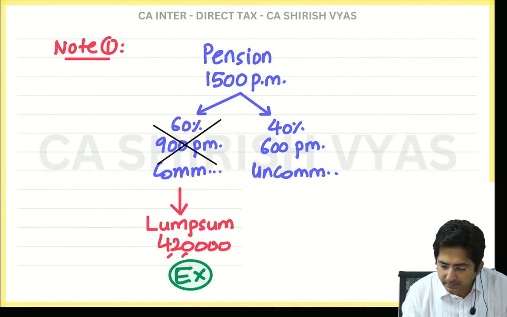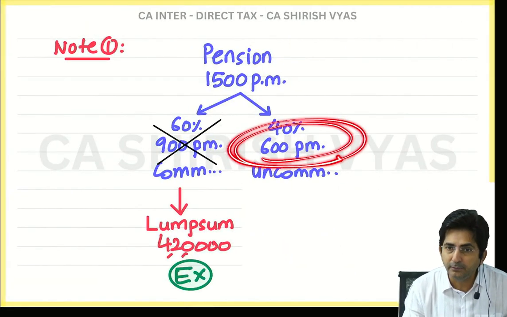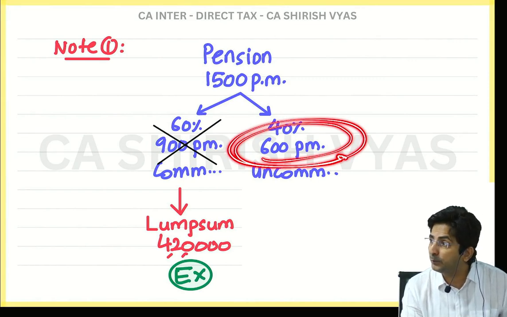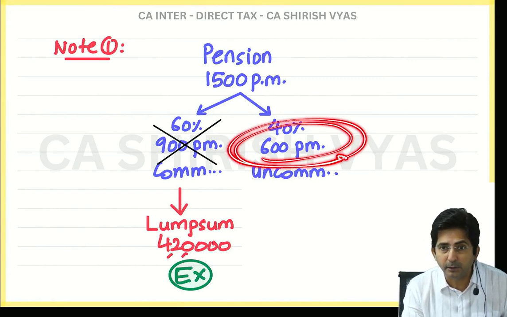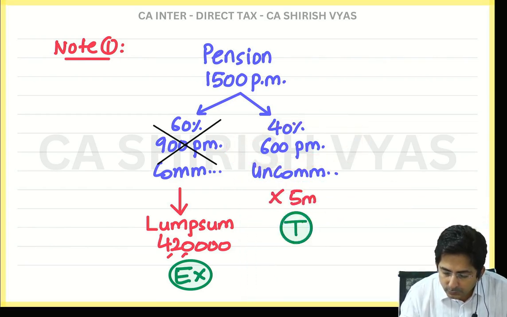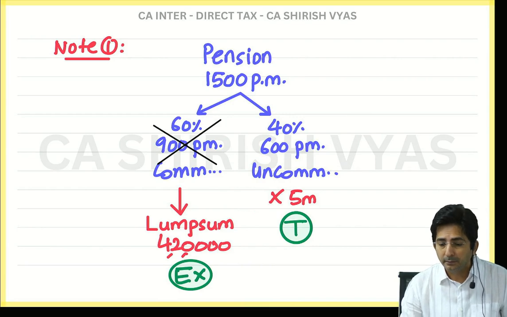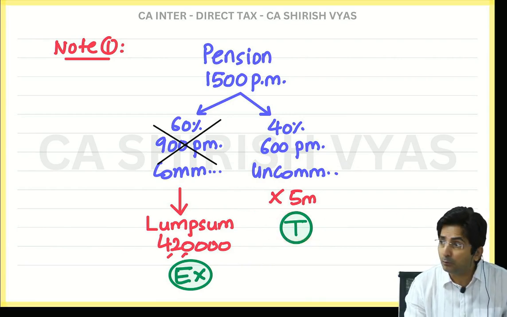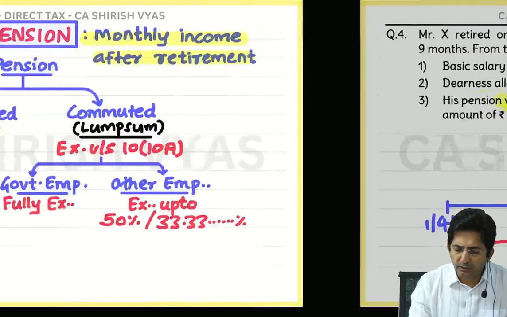So this 600 per month he will get through his life. But I don't want to prepare the statement of his life. I want to prepare the statement till March. So multiply by how many months? And this will be taxable. Tell me, how did I know this is taxable? This I have taught. You forgot the theories.